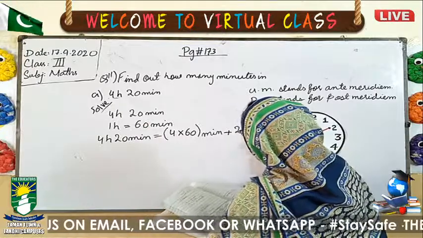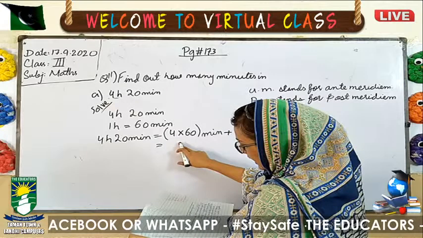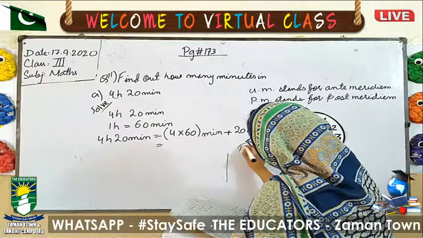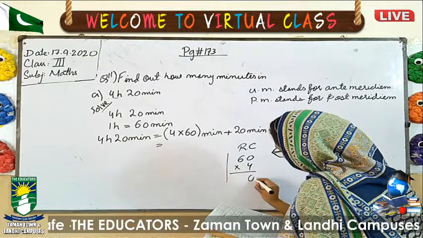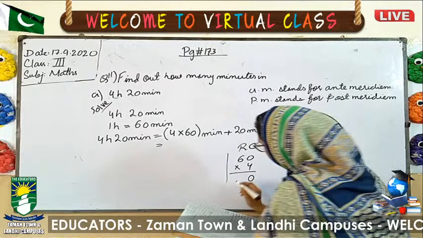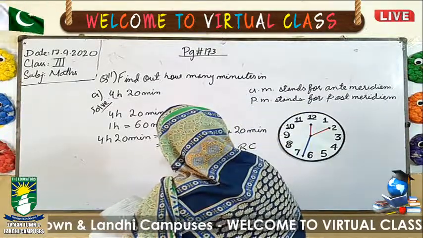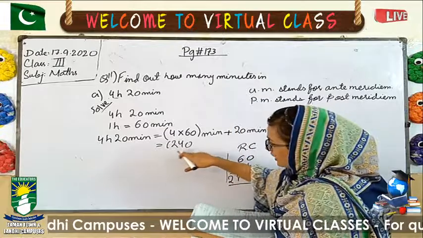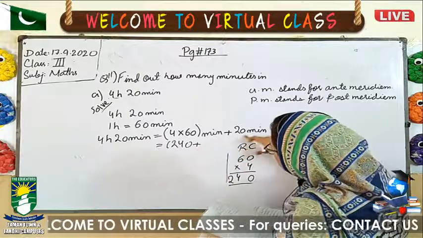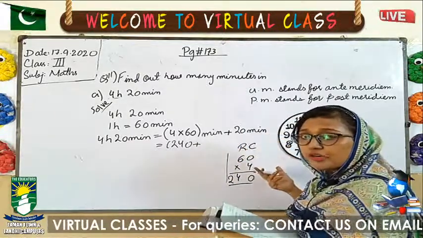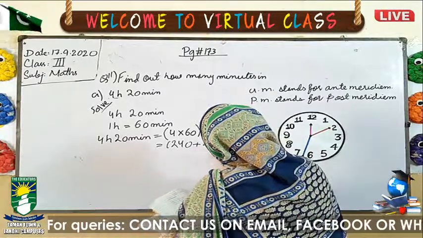Okay, now first of all you have to multiply this number. You can also do the rough column. See, now 60 multiplied by 4, 4 into 0 is 0, 4 into 6 is 24. Now after the multiplication we get the answer, what is the answer? 240. Now after the conversion we have the 240, then the plus sign, and we will copy this 20 minutes as it is, because we don't need to convert it, because it's already in minutes. So we will simply write over here 20 minutes.